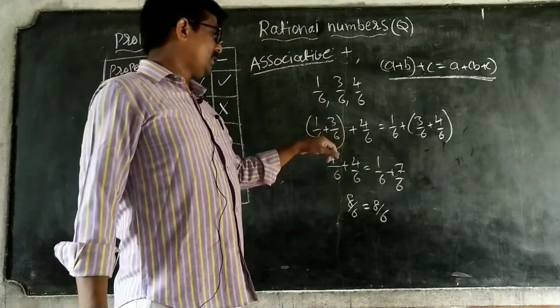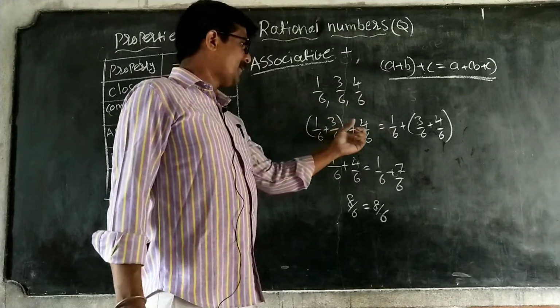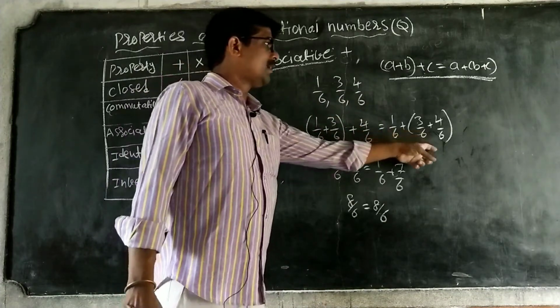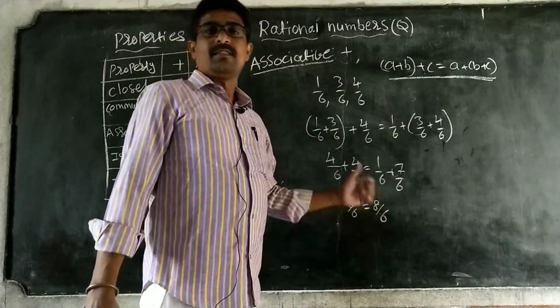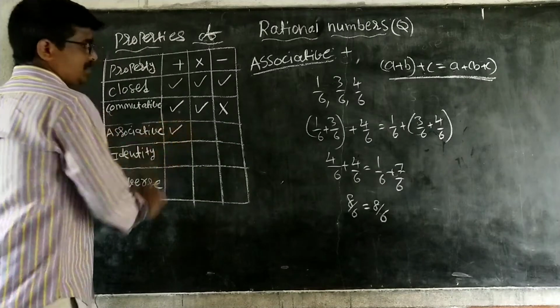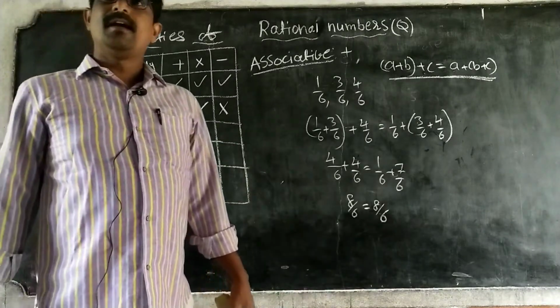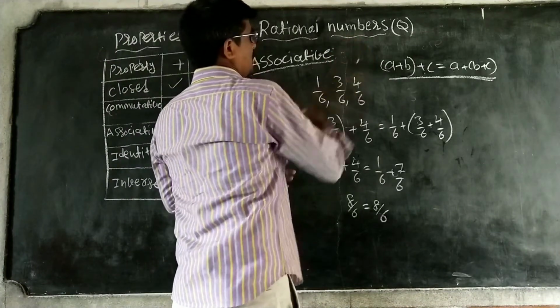If I assume this is A, this is B, and this is C, then (A plus B) plus C is equal to A plus (B plus C). Both results are equal. Therefore, this is associative under addition.